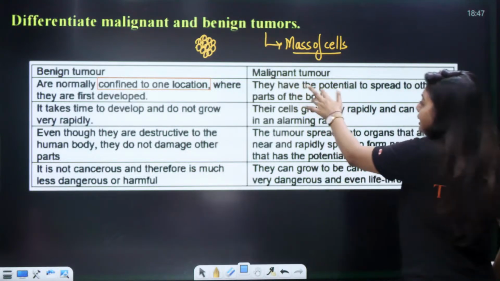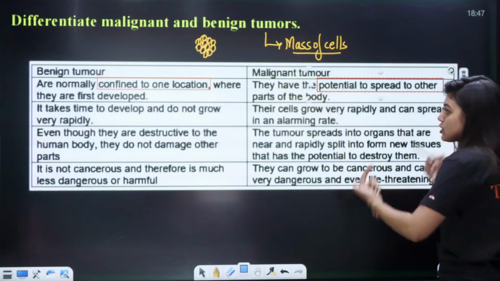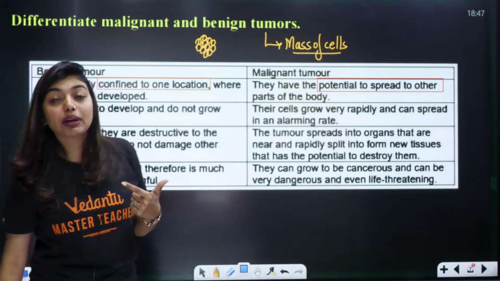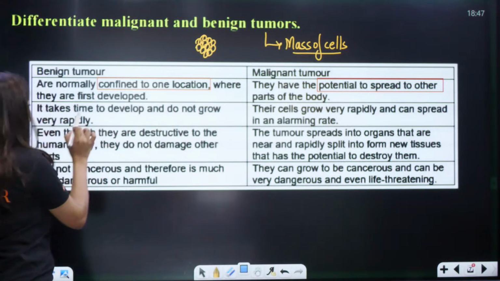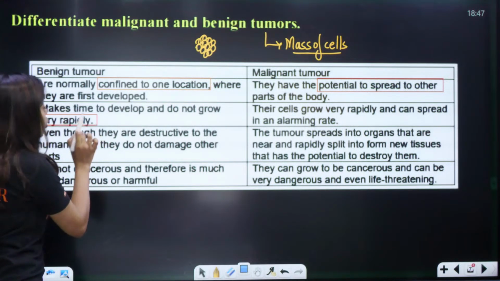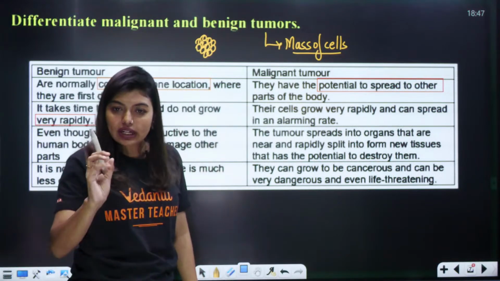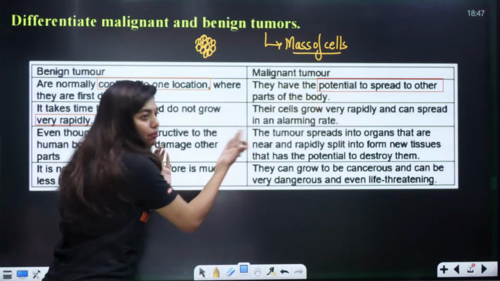Now, malignant tumor, they have the potential to spread to other parts of the body, because of which it will become dangerous. Now look here, it takes time to develop and does not grow very rapidly. That means the growth in benign tumor is not very rapid. It is comparatively slow. With whom are we comparing? We are comparing it with malignant tumor.